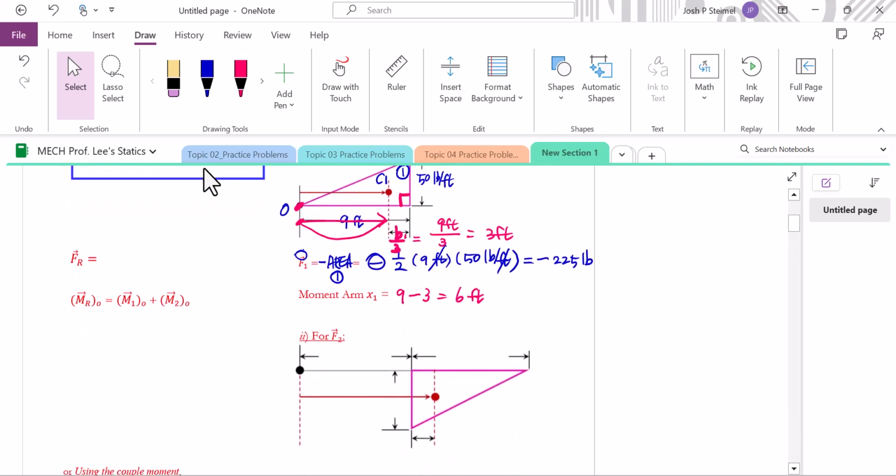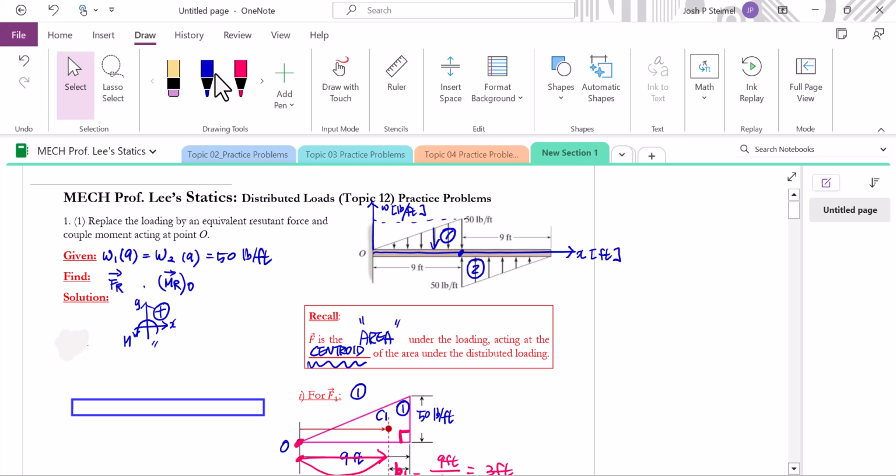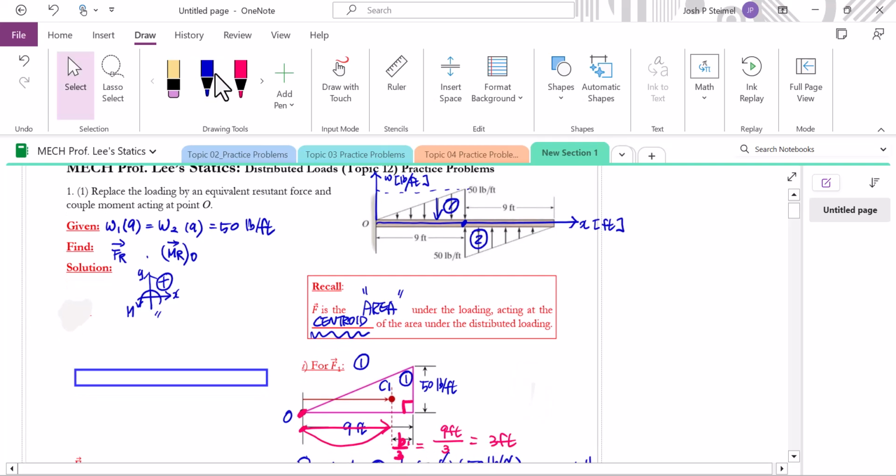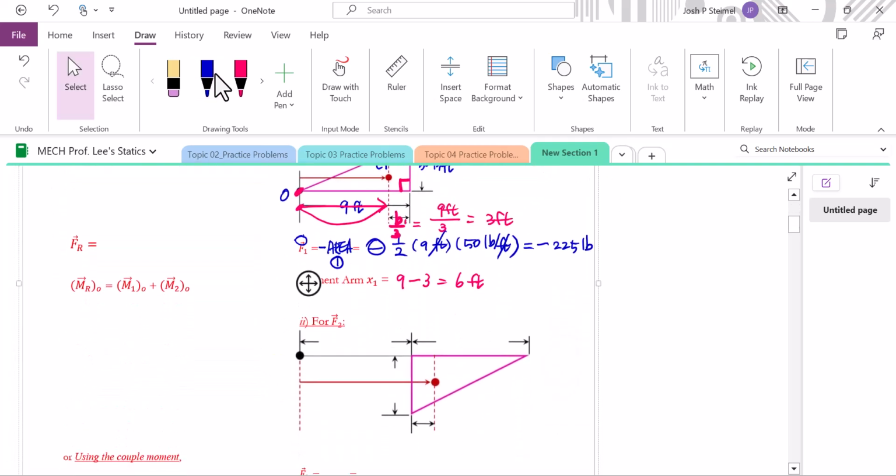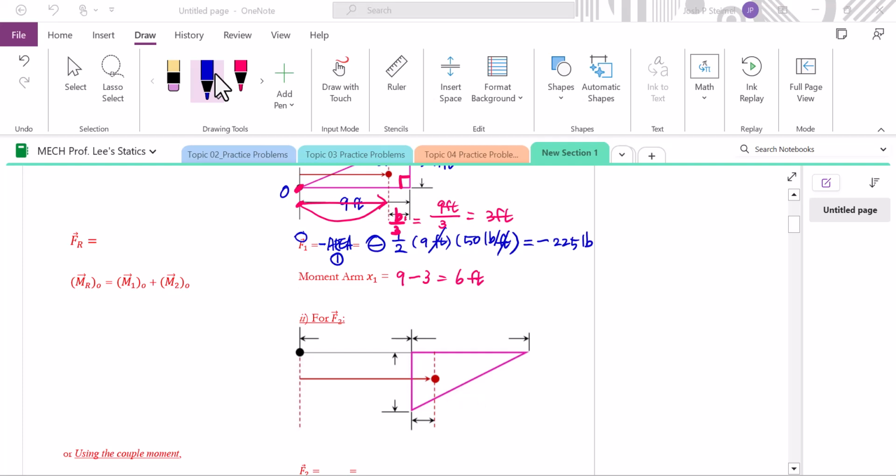Okay, then let's move to force of 2. Force of 2 will be provided from the area under this loading here. Our strategy is going to be the same. Force of 2 will be calculated from the area of 2 here. First, we need the base and height information to calculate the area of this right triangle.